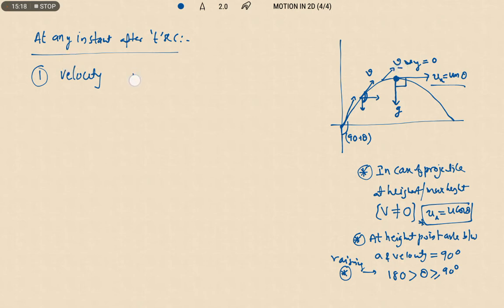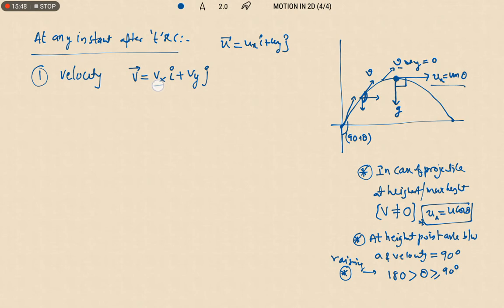So velocity after t seconds we can write v bar equals vx i plus vy j. What is its initial velocity? Initial velocity is u bar, that is equal to ux i plus uy j. This is after t seconds, not after the complete journey is finished. Its velocity vector is vx i plus vy j.